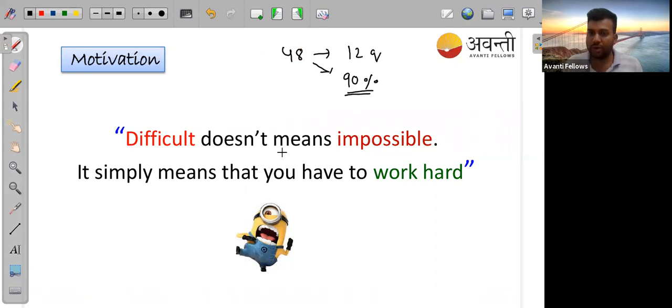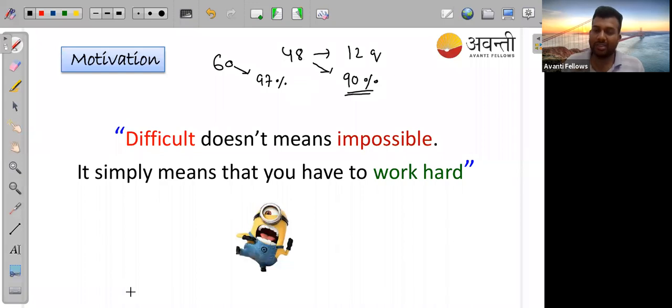If you do a little more hard work and solve three more questions, you get 12 more marks, so it becomes 60, and 60 marks is about 97 percentile. I don't have any idea of physics and math, but if you are getting only 60 in chemistry, that is 97 percentile, and you are definitely going to get an 8.